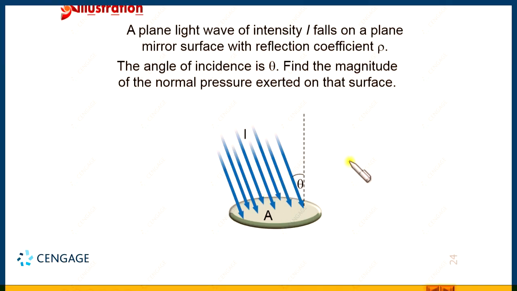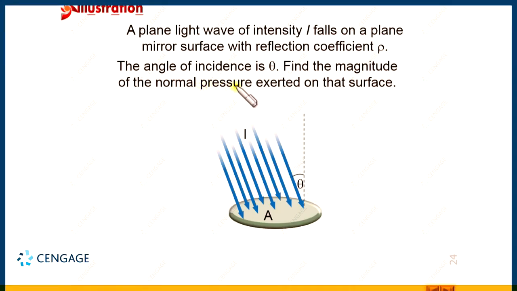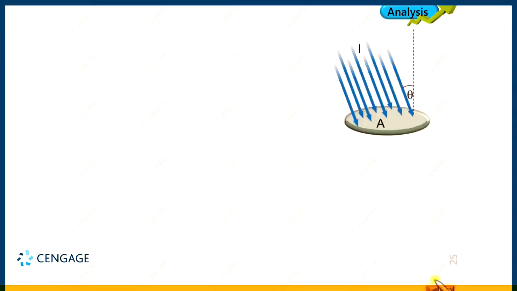So, let us do one thing, let us place the diagram to the next page here, right, and in question we are required to calculate the normal pressure. That means, we need to find the normal component of the force, that is the force exerted by radiation in the normal direction. Okay. So, let us find the momentum corresponding to the incident photon normal to the surface, that is vertically downward direction, right.